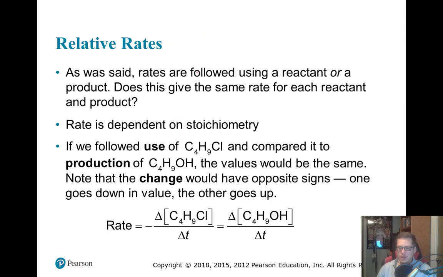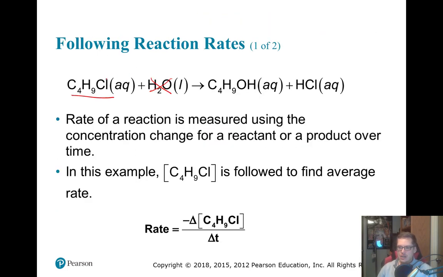Now, relative rates is the ability of taking the reaction rate of one thing and being able to relate it to something else that's in there. Now, this rate is dependent upon stoichiometry. In our original reaction here, our reactants and our products were in a 1-to-1 relationship, and we know that because their coefficients were 1. There's a 1 right here, and there's a 1 right here. And so they're in a 1-to-1 relationship between the two of them.